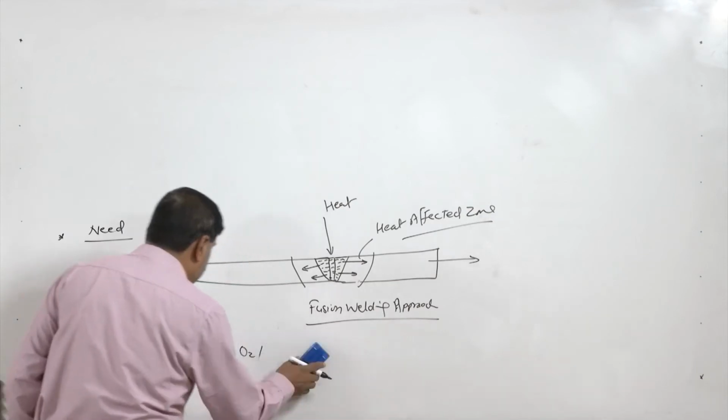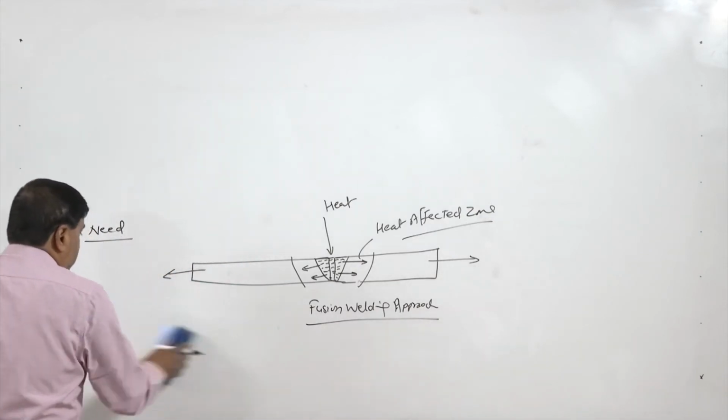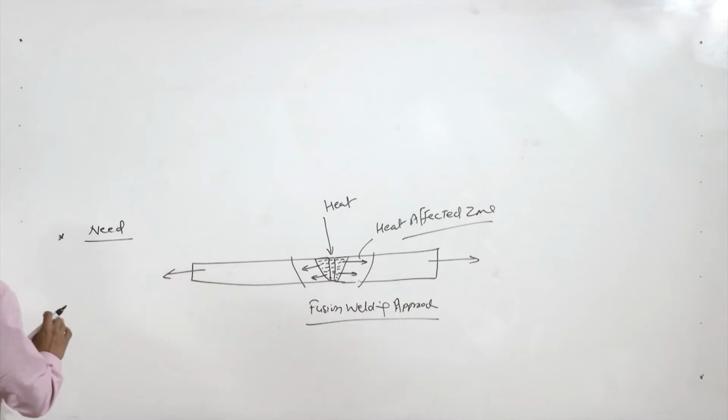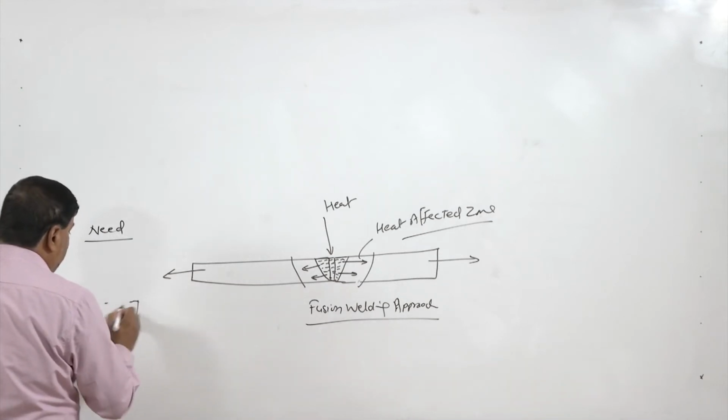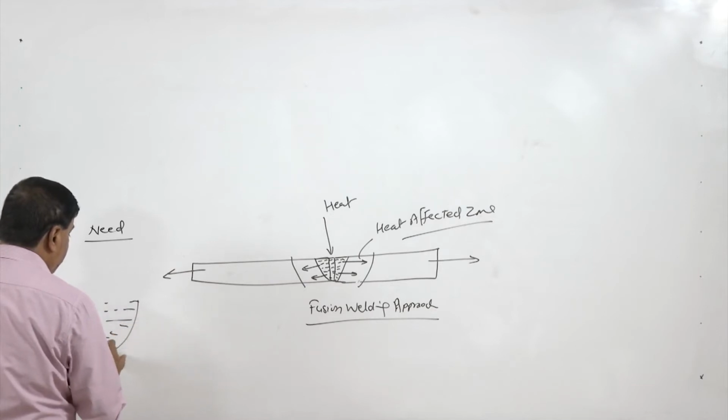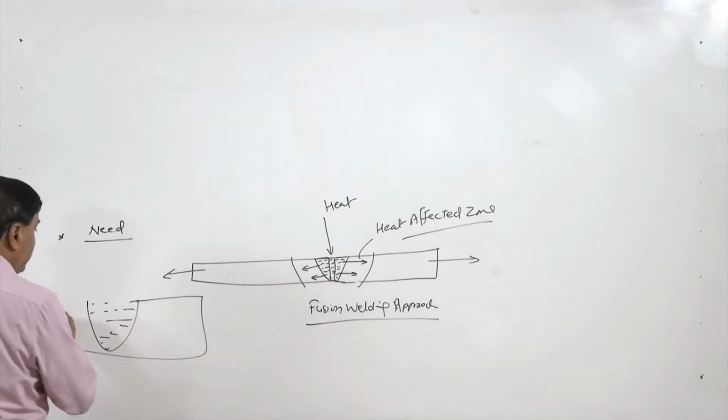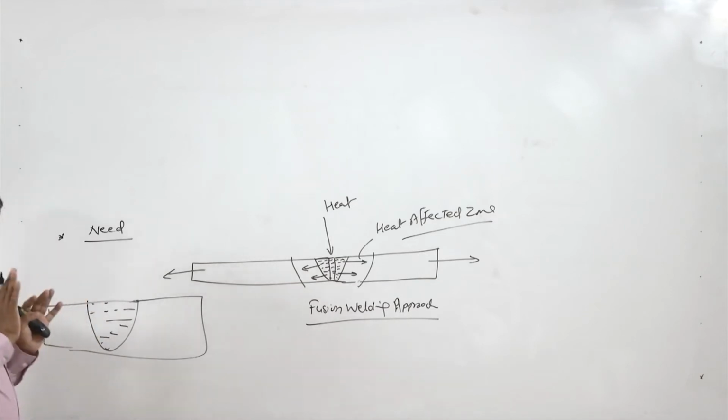Apart from the problems related with atmospheric gases, sometimes the typical nature of solidification during welding and the heat delivery in fusion welded joints poses two types of problems.